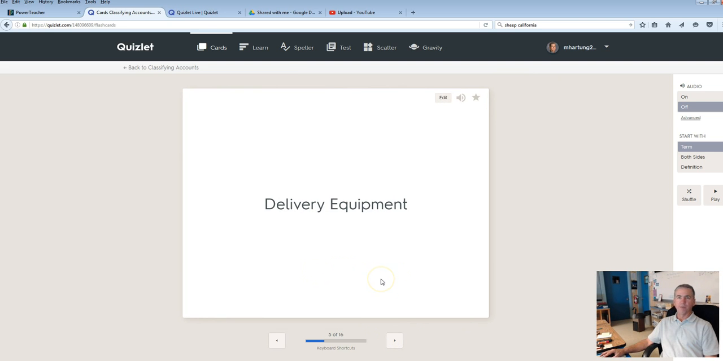Delivery equipment. If you have a business and you have equipment that you use for delivering merchandise, whether it be vans or trucks, that would be classified as an asset because it is a tool or tools that allow you to do the business that you do. It allows you to do the business in order to generate revenue.